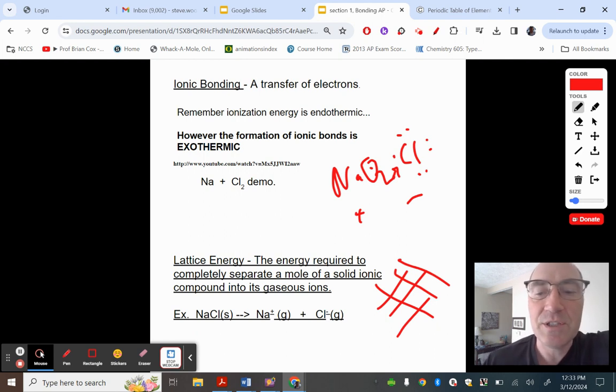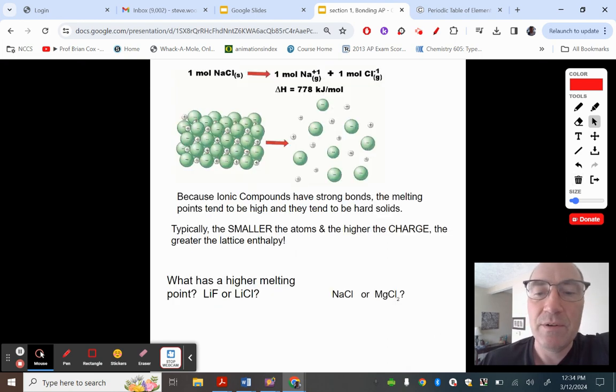So lattice energy is just the energy needed to break apart this lattice. Now, because energy is released when these bonds are made, it takes a huge amount of energy to break those bonds and make the elements into their single form, like Na and Cl. Okay, so what ends up happening, let me go here, is this is just what I'm talking about with the lattice. So this is the solid, and the energy needed to split it up into its ions is the lattice energy.